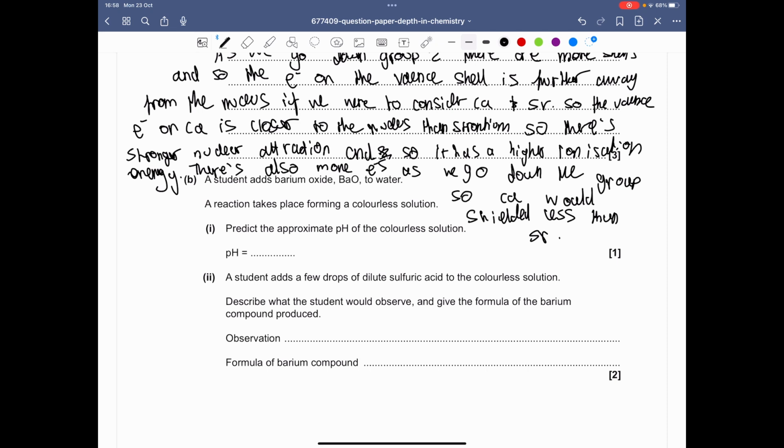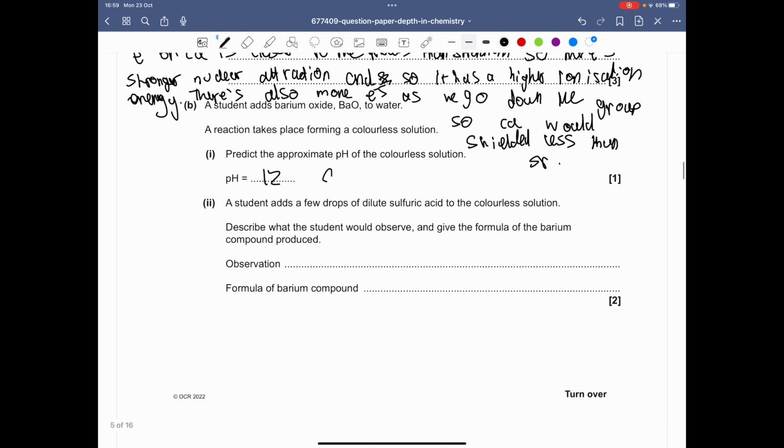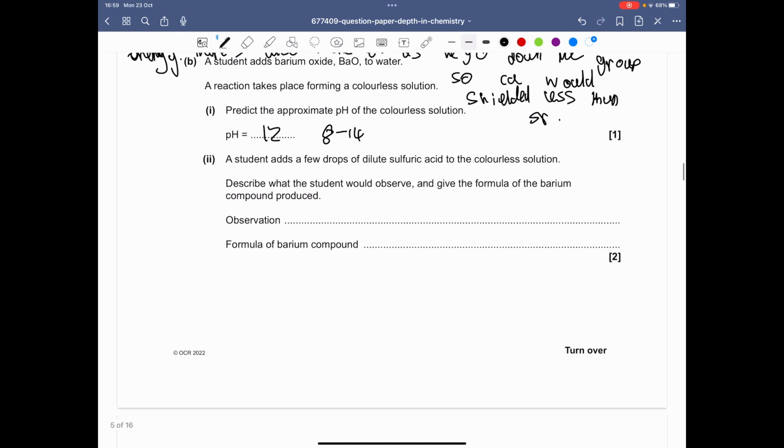Right, so a student adds barium oxide to water. A reaction takes place, forming a colorless solution. Predict the pH of the colorless solution. Right, so barium oxide, when you react it with water, would usually produce barium hydroxide, so an alkali. So we know that alkalis have a pH range of above 7 to around 14. So anything between 8 and 14 should be right. So I'm just going to say 12. But anything between 8 and 14 should be correct for an alkali. But obviously it's barium hydroxide and that's quite an alkali, so it should be a bit higher than 8.